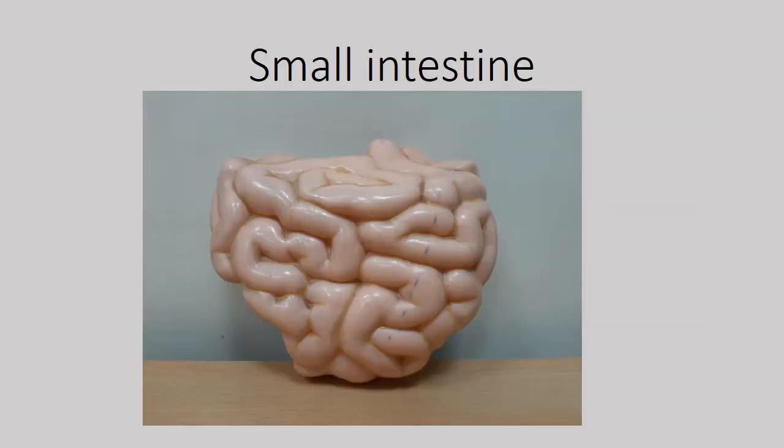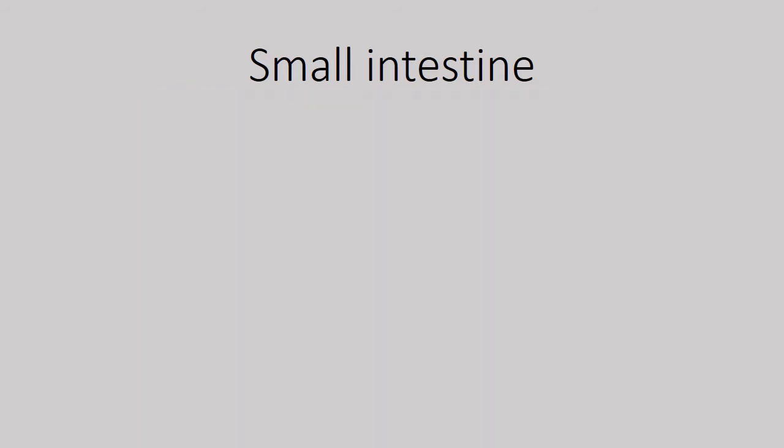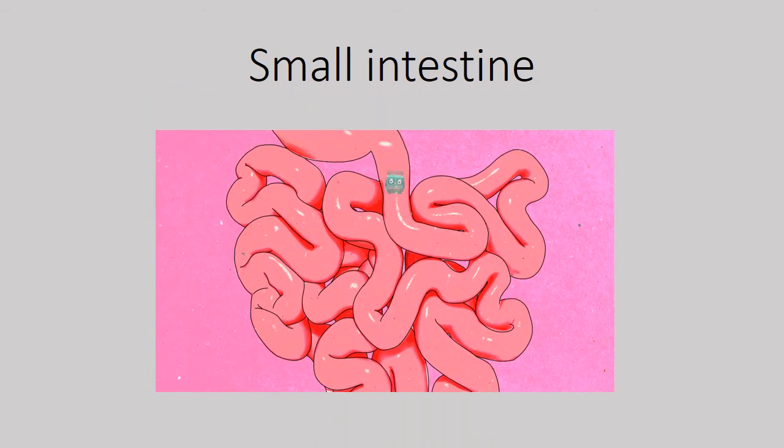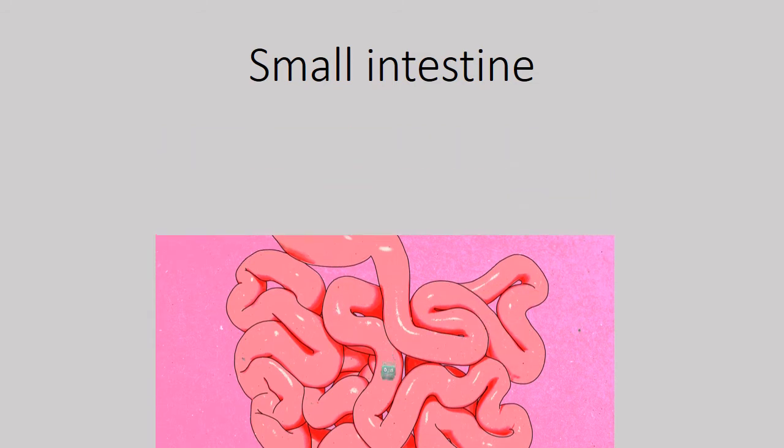Now in the small intestine, most of the digestion and absorption of nutrients take place. It is a very strong and narrow tube. So the food travels throughout this small intestine, and the absorption of nutrients and water takes place inside it. The peristalsis movement also occurs in small intestine to keep the food moving forward.